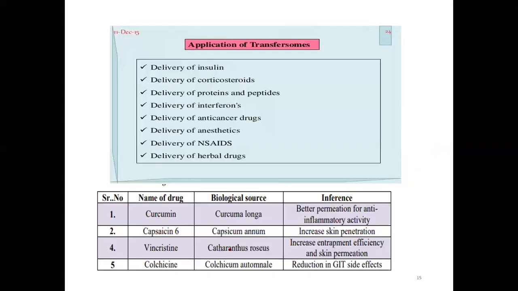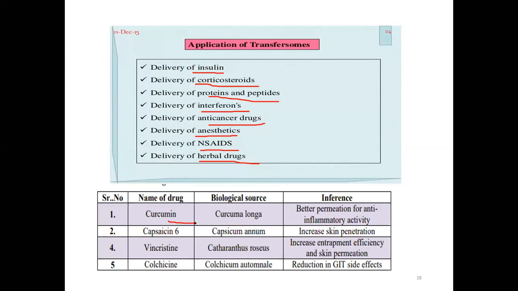And this is the last part for today's discussion, that is the application of transferasomes. Now these transferasomes have a wide range of applications, like the delivery of insulin, corticosteroids, proteins and peptides, interferons, anti-cancer drugs, anesthetics, NSAIDs, and herbal drugs. So these transferasomes are very useful in the delivery of various categories of drugs, synthetic drugs as well as herbal drugs. And we'll discuss a few examples among the herbal drugs.